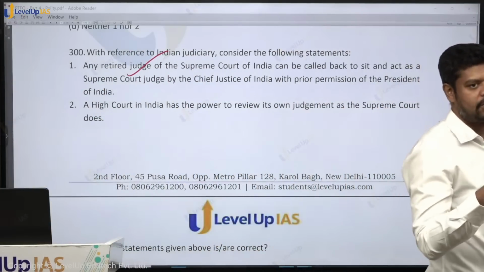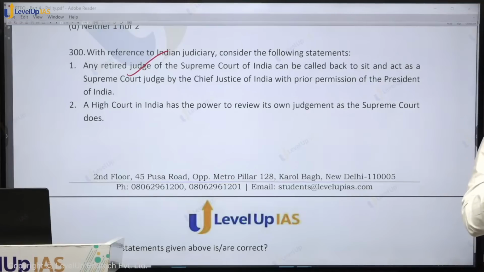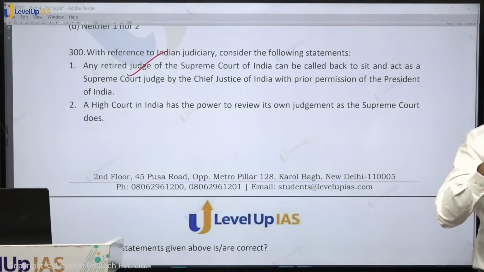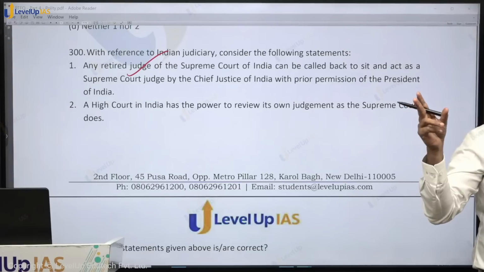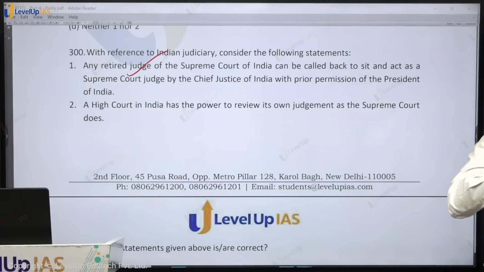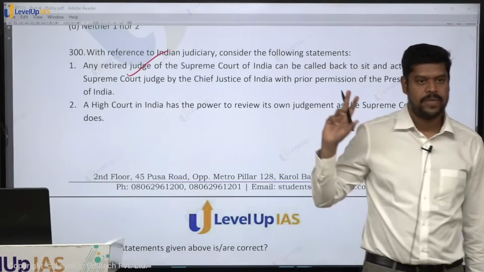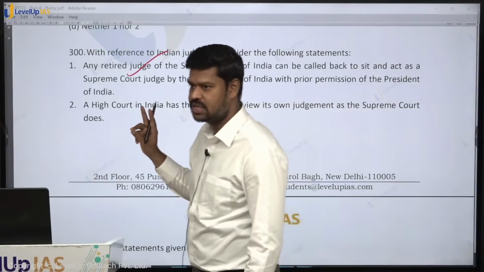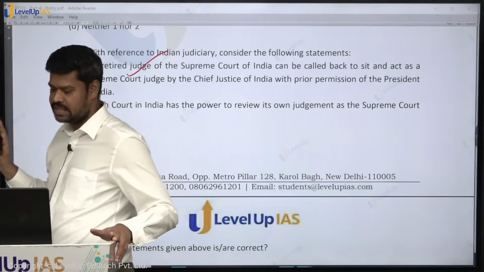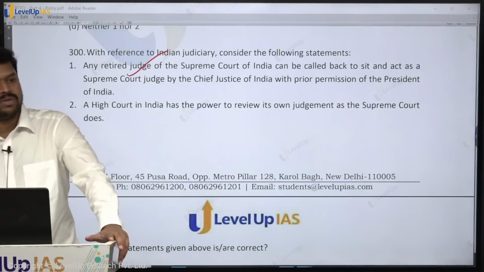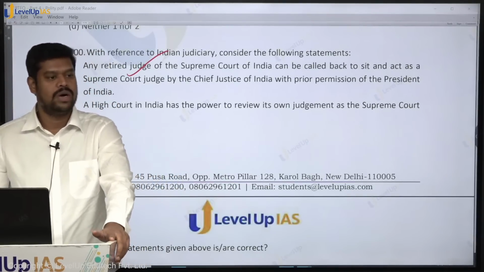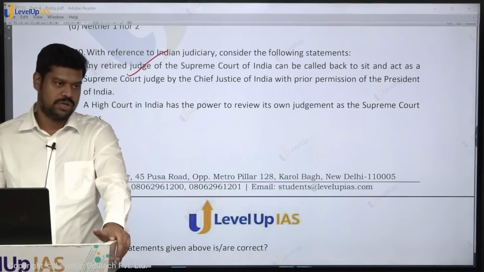Students get confused between the concept of judicial review and review powers. Judicial review means it is a power of the courts to look into the actions of the other two organs. Review power of the courts means to review its own judgment. Does the Supreme Court have review powers under the Constitution? Yes, under Article 137 of the Constitution.